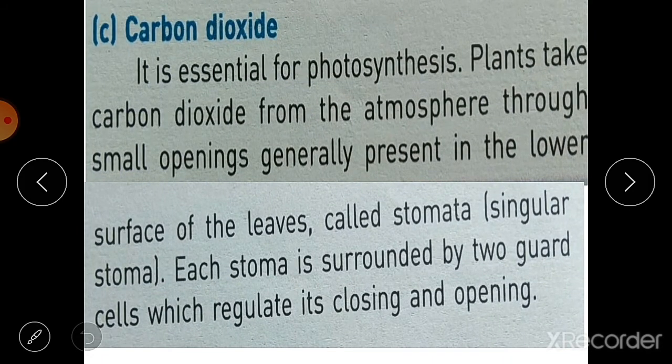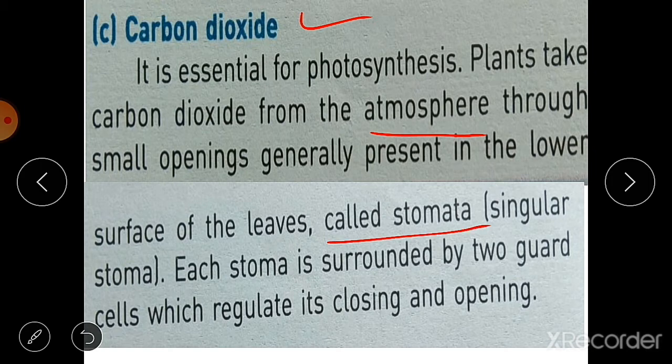Then we have the third condition, that is carbon dioxide. It is also very important. It is essential for photosynthesis. Plants take carbon dioxide from the atmosphere through the small openings generally present in the lower surface of the leaves. They are called the stomata.